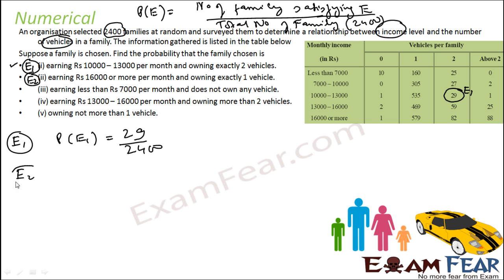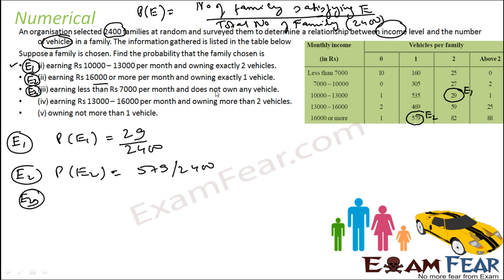So we'll find E2. So probability of E2, what is E2? 16,000 or more per month, that is this range, and exactly 1 vehicle, that is this one. This is E2. So probability of E2 will be 579 by 2400. Similarly, let's find E3. This is E3. Earning less than 7,000 per month and does not have any vehicle. So less than 7,000 is this range and 0 vehicle is this range. This is E3. So probability of E3 will be what? Number of families satisfying this E3 condition, that is 10 by 2400.